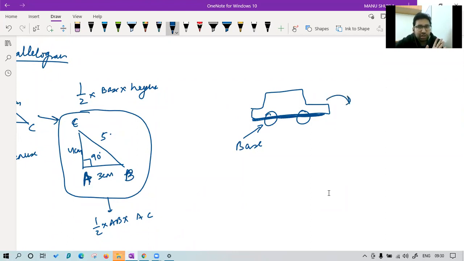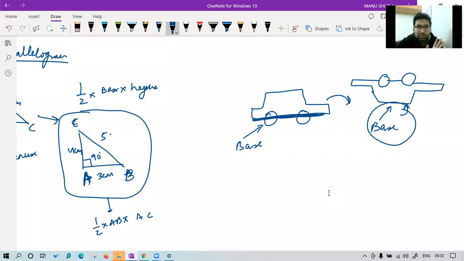If I make it like this, if I keep it like this, will you say this is the base? Class, can we say this is the base now? No, this is again top only. Just by reversing, you cannot say that the base will always be on the lower side. Class, try to understand this thing. The base is base. It is not like it will be on the lower side or the upper side. Okay. Now, still the question comes: how to find the base?